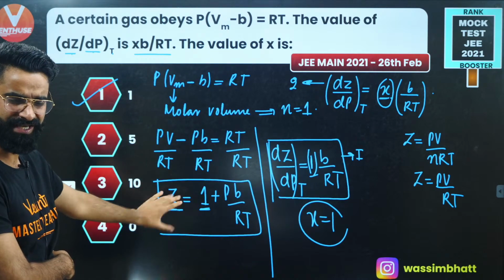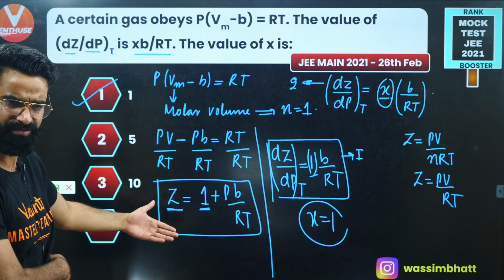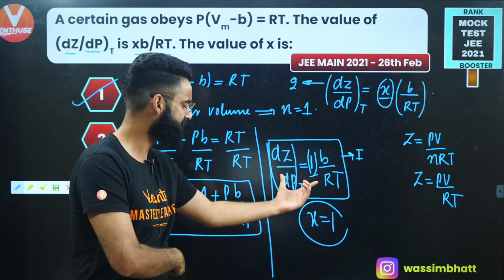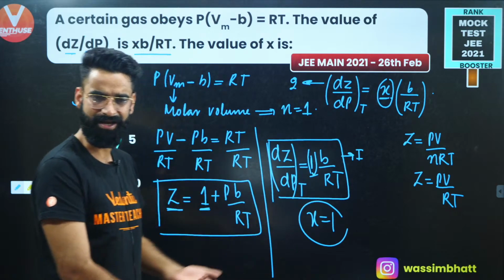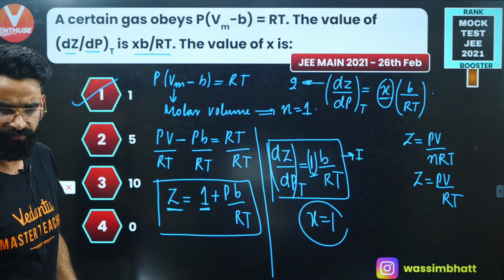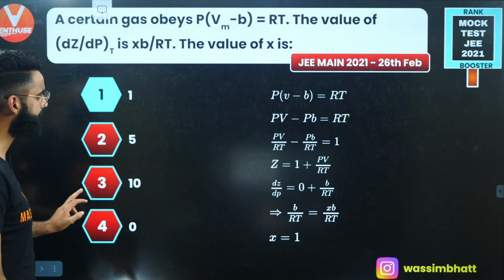Simple, right? I got the expression for Z. I differentiated this Z with respect to pressure, and I got something like this. Over here, I got to know the value of X is 1. As simple as that, yeah? Perfecto. Let's move on to one more question then.